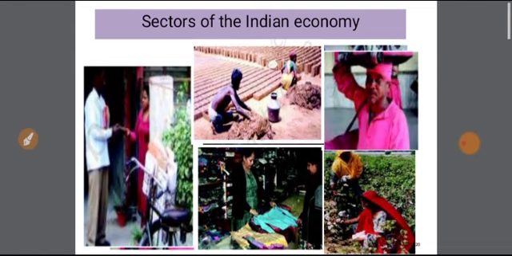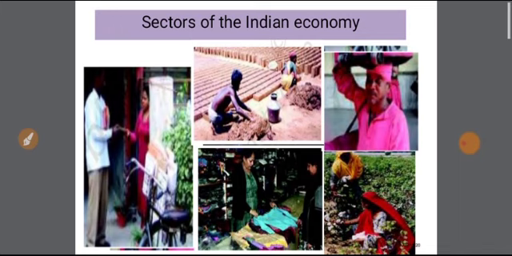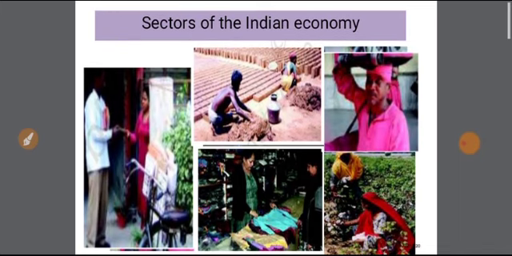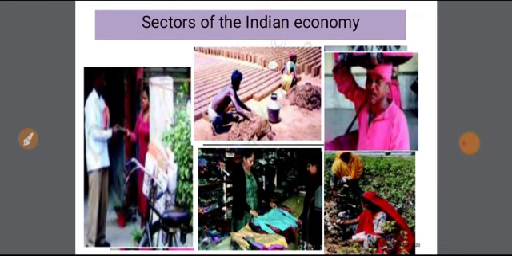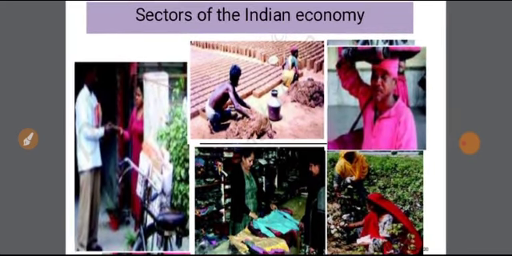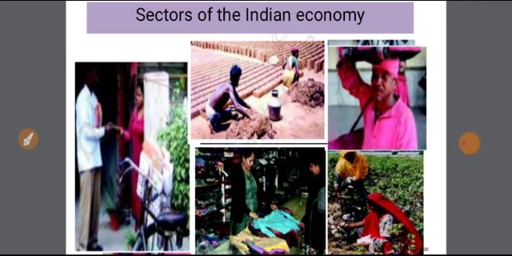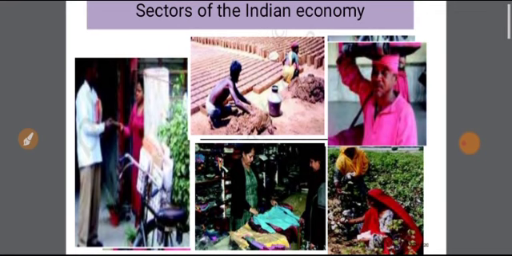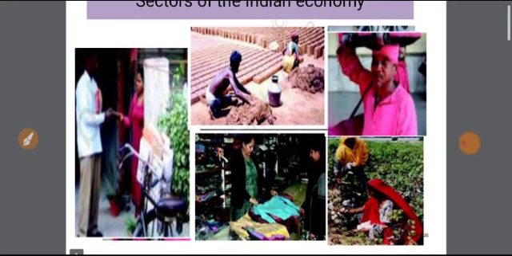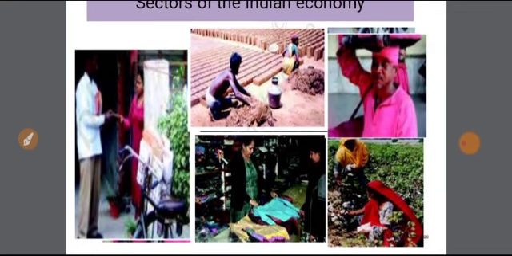Basically, a sector represents a group of activities, industries or markets that share common features, and each sector has its own unique characteristics and profile. In this chapter we are going to learn about three kinds of sectors: primary sector, secondary sector and tertiary sector. Let us try to understand more about all these characteristics.